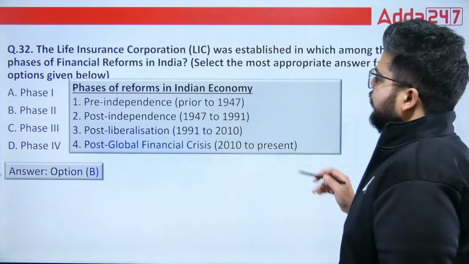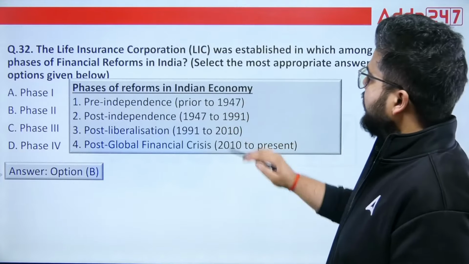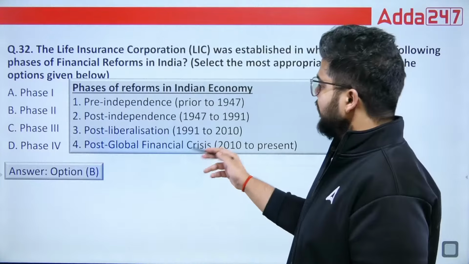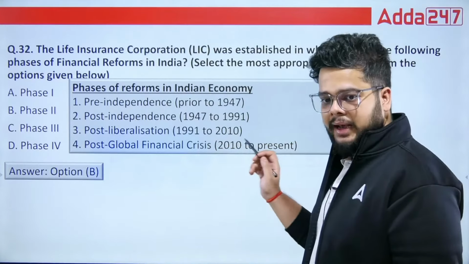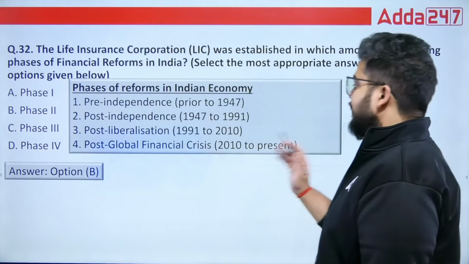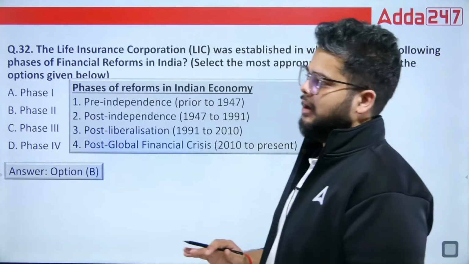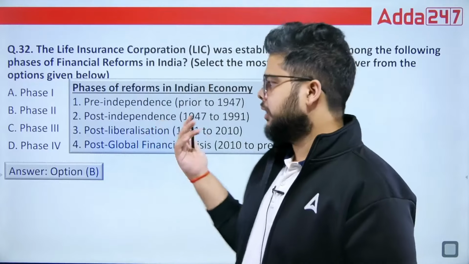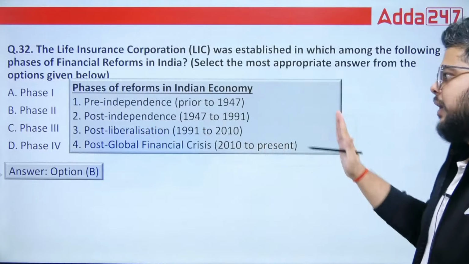Okay, so the 4 phases: pre-independence, prior to 1947; 1947 to 91, post-independence; post-liberalization, 91 to 2010; and when I talk about the post-global financial crisis, 2010 till present. And there were talks that we will be reshuffling this, but till now for our exam, these will be the 4 phases.